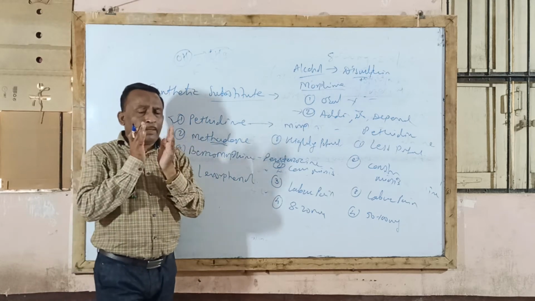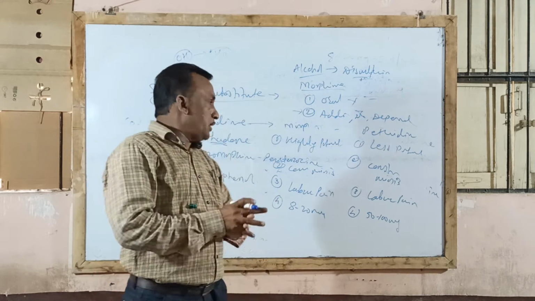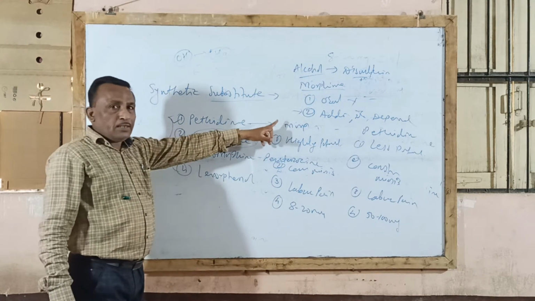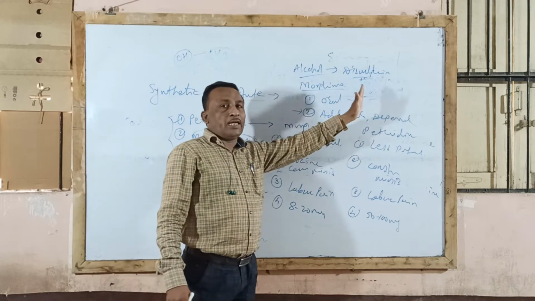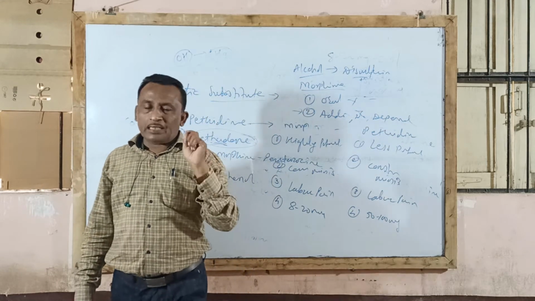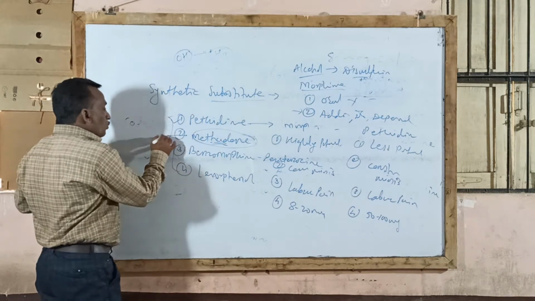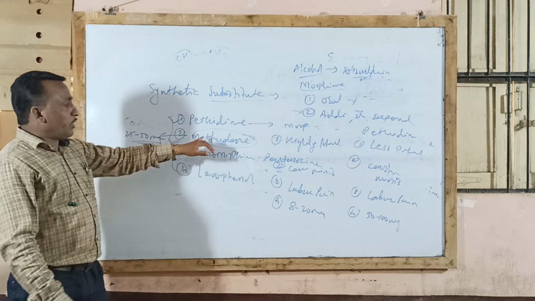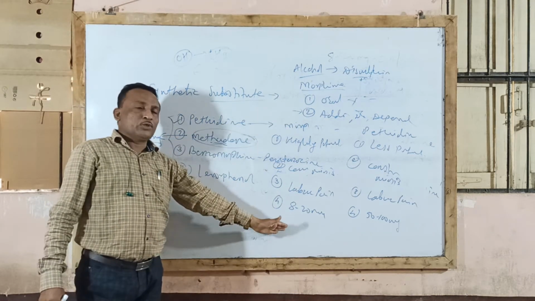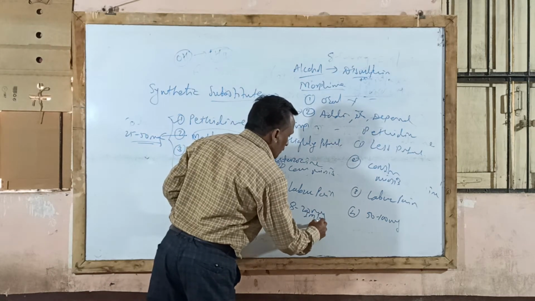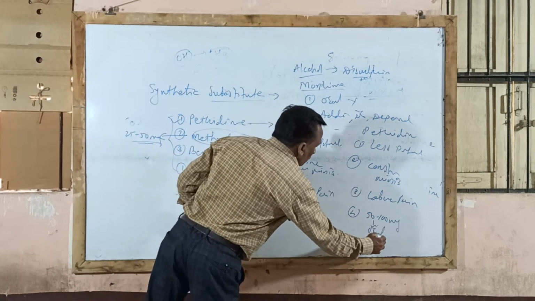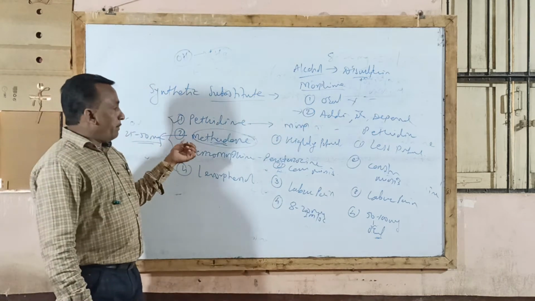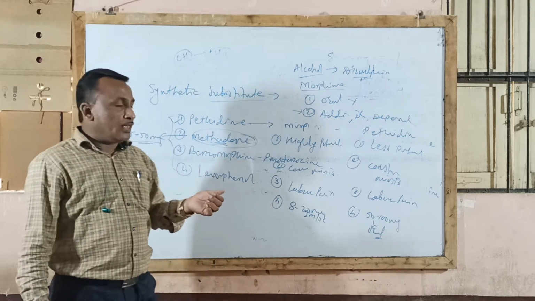Methadone produces the same euphoria effect, sense of well-being, and mentally satisfying condition in the patient as morphine, but is free from addiction, drug tolerance and drug dependence, and therefore it is the best substitute for a morphine addict patient, used in the dose of 25 to 50 milligram by oral route of administration. It is effective by oral route, while morphine is effective by intramuscular or subcutaneous route. Pethidine and methadone are effective by oral route of administration. So sometimes they will ask which is the best substitute for a morphine addict patient. That is methadone.